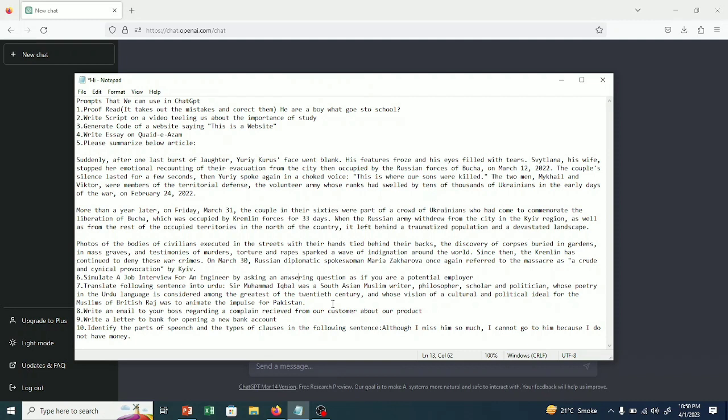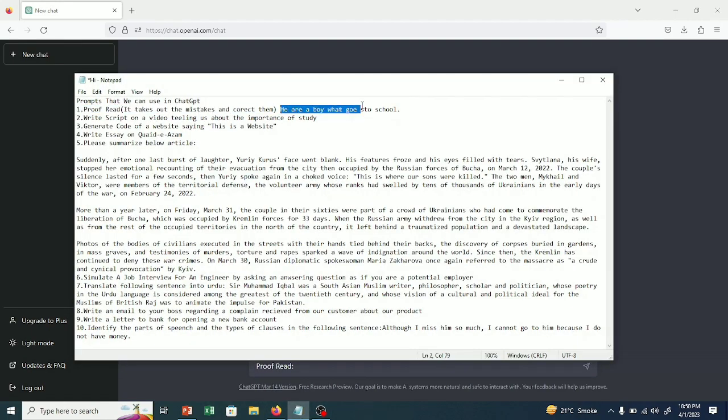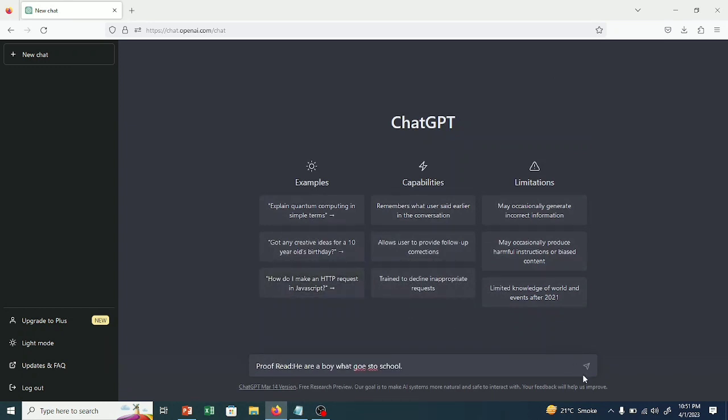So the first one is proofread. In proofread, you can take out the mistakes and the grammatical issues from a sentence. So let's see this sentence, and first of all I will tell you how to write it there. You will write proofread, colon, and the sentence that you want to edit. So I will go here and proofread it.